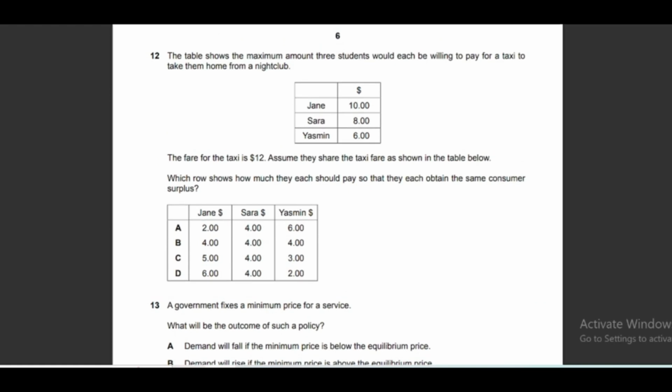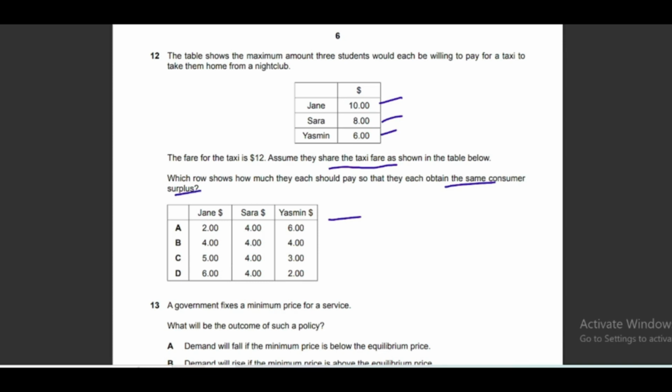Moving to question number 12. The table shows the maximum amount 3 students would each be willing to pay for a taxi to take them home from the nightclub. Jane is willing to pay this, Sarah and Yasmin. The fare for the taxi is $12. Assume they share the taxi fare as shown in the table below. This is the share they pay. Which row shows how much they each should pay so that they each obtain the same consumer surplus?